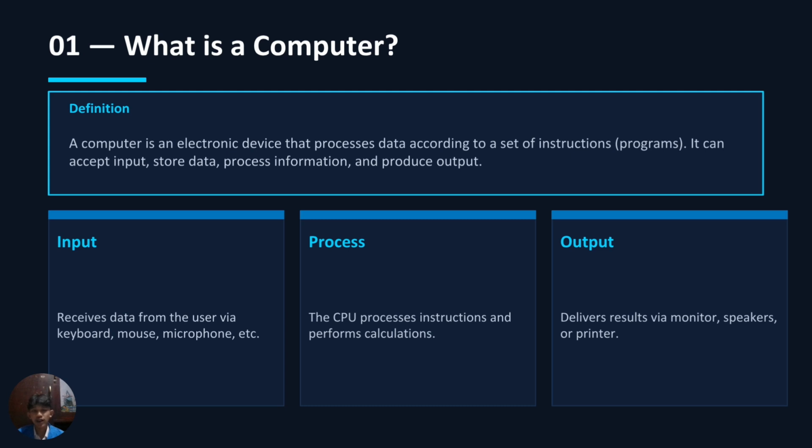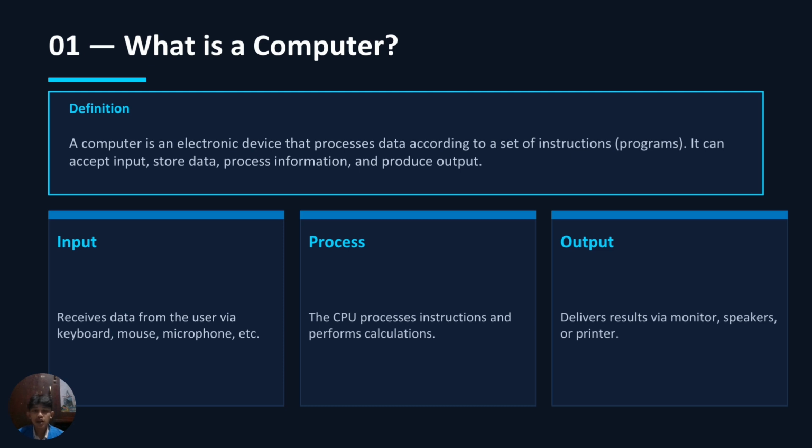So, what exactly is a computer? A computer is an electronic device that processes data based on a set of instructions, also known as a program. It can accept input, store data, process information, and produce output. A computer has three main functions. First, input.